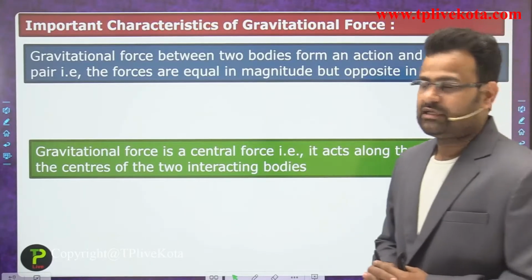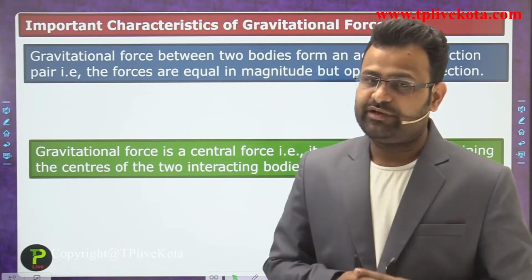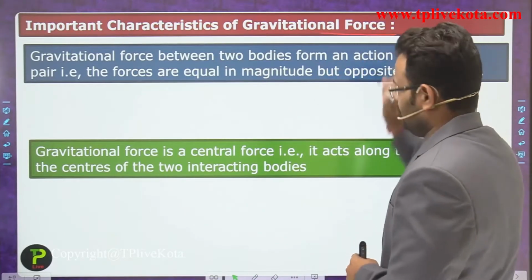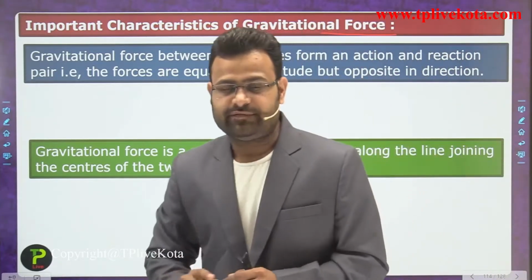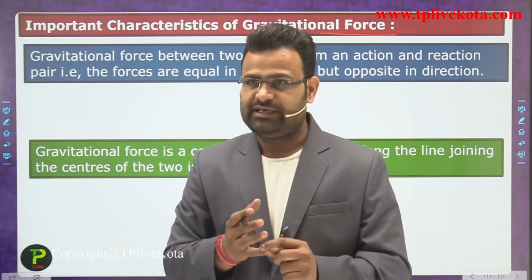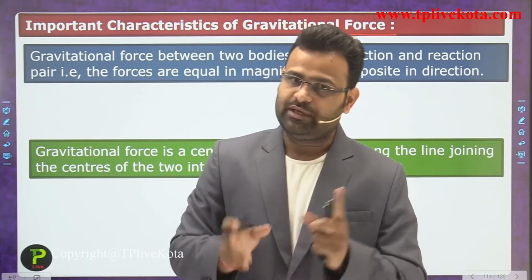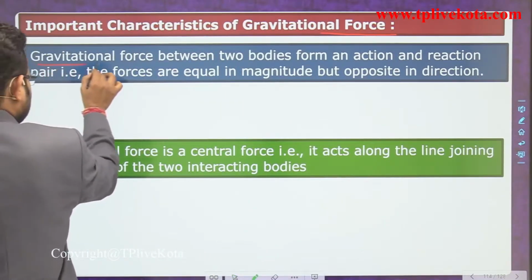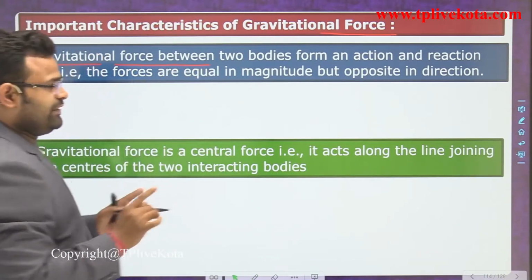Now we discuss some important characteristics of the gravitational constant and gravitational force. So what is the formula of gravitational force? F is equal to G m1 m2 upon r square. The first point is the gravitational force between two bodies.